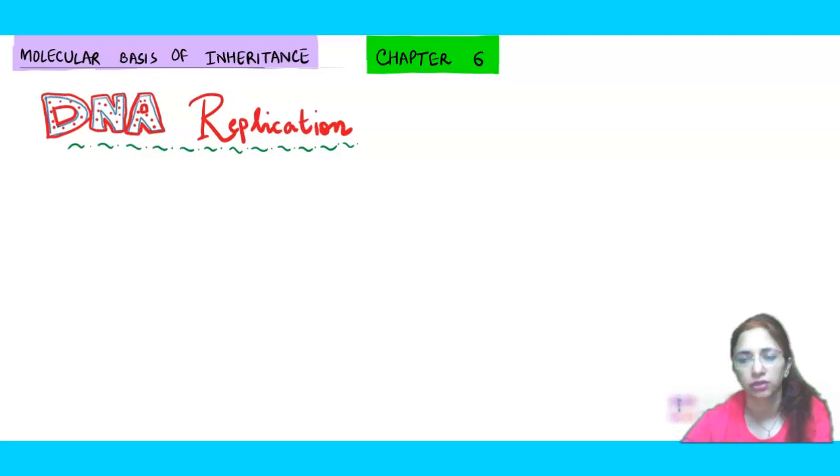I'm active there too. So in today's lesson, we are going to start DNA replication. Now, as I said in the very first video of this chapter, the flow of information is going to happen from DNA to RNA to proteins, right? So the DNA which is already there in the cell will get replicated, right?